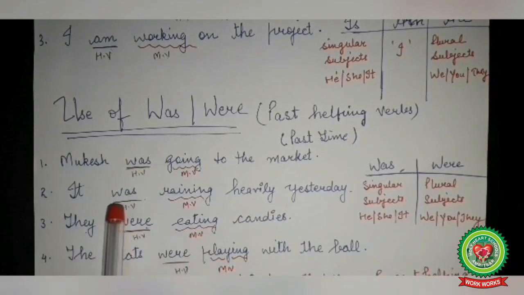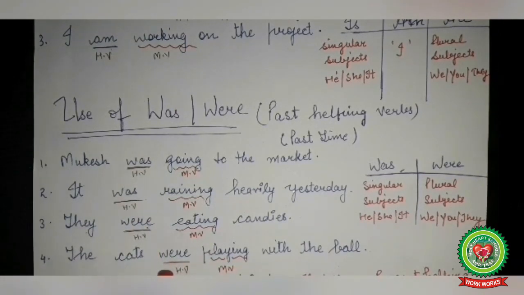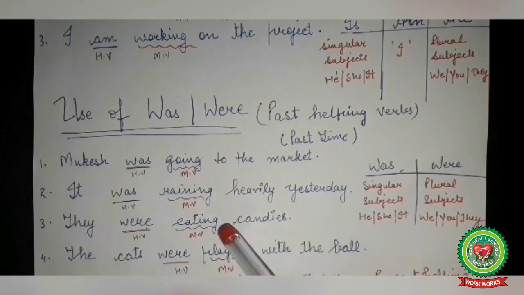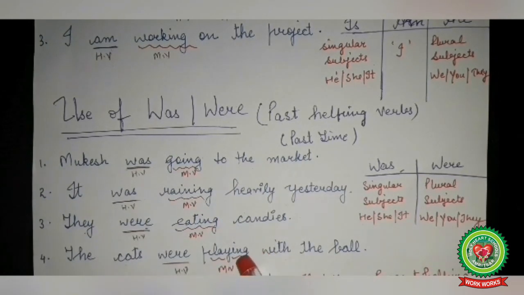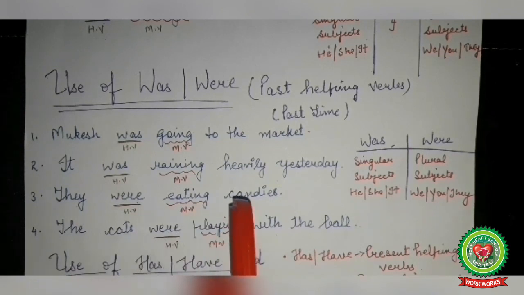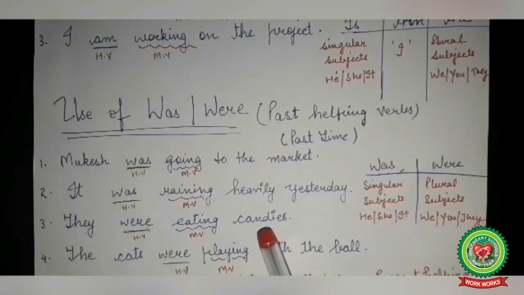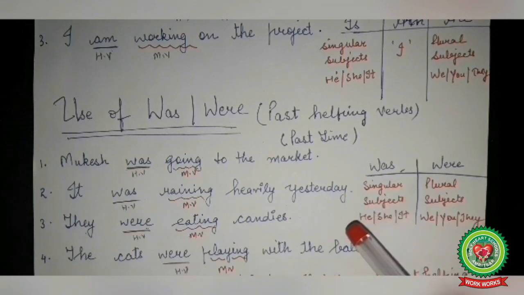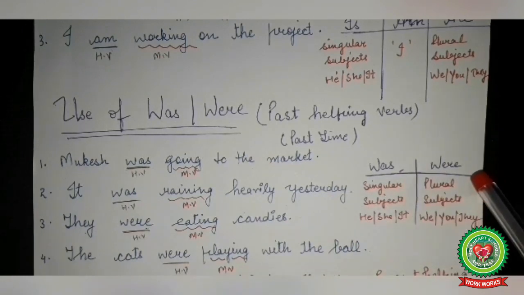So here was and were are the helping verbs, and going, raining, eating and playing are the main verbs. So in all the sentences was and were are the helping verbs, showing that the action was going on in the past time. Now look here for a better understanding of where to use was or were.